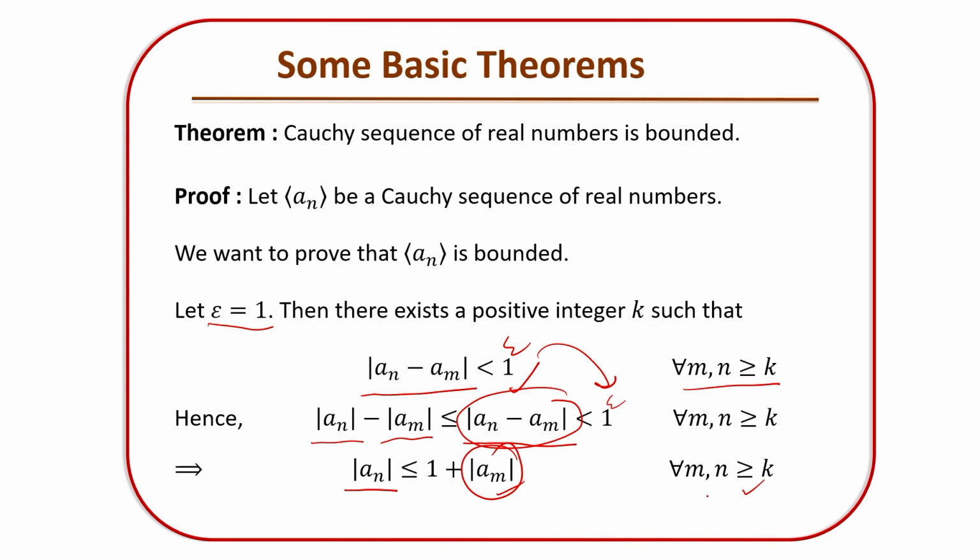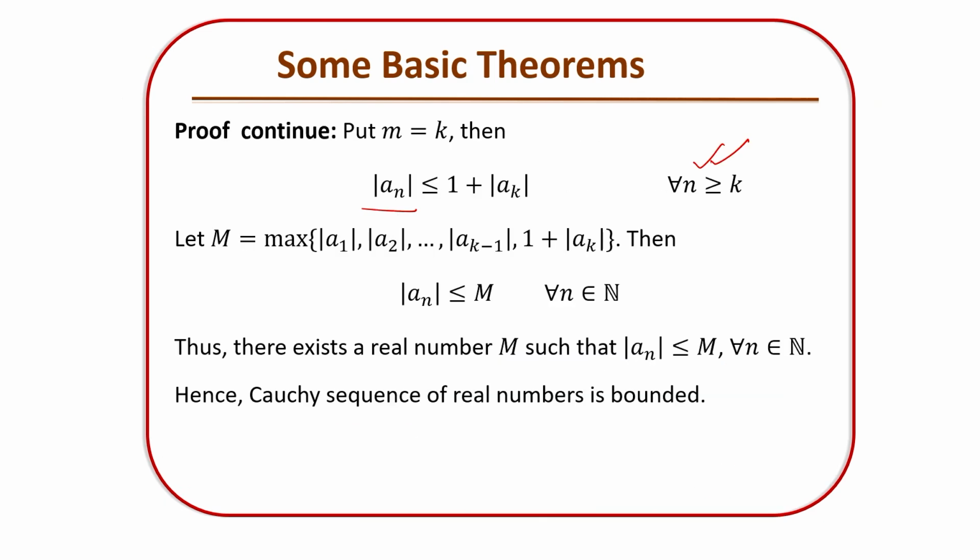You have already seen here, right, for every n greater than or equal to k, we have a sequence an whose modulus is less than 1 plus the modulus of ak, and this happens for every n after some terminating term k. So, choosing capital M as the maximum of the modulus of a1, the modulus of a2, and so on, the modulus of ak minus 1, and 1 plus the modulus of ak.